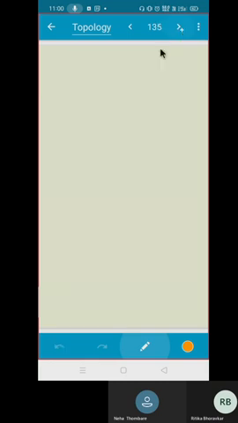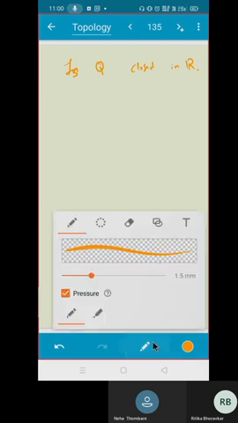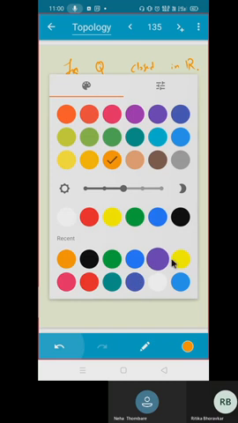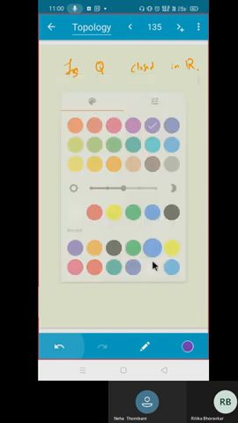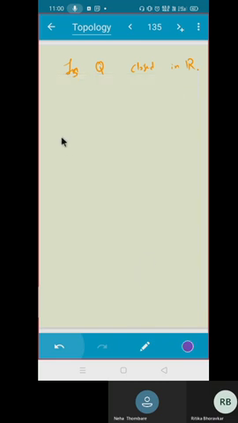What about this? Is Q closed? Is the set of rational numbers closed in R? What is your answer? If you have your answer, do not say, just take some time. Just raise your hand. Is the set of rational numbers closed in R?